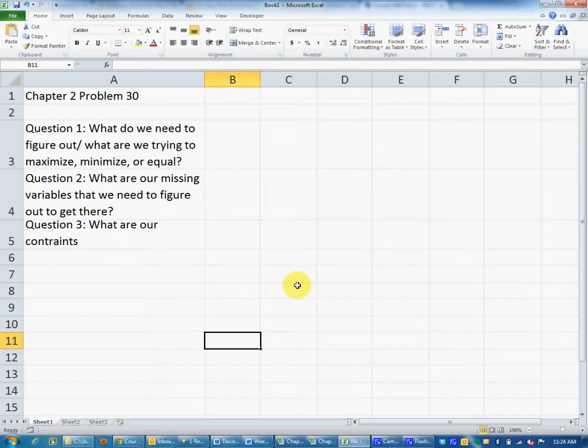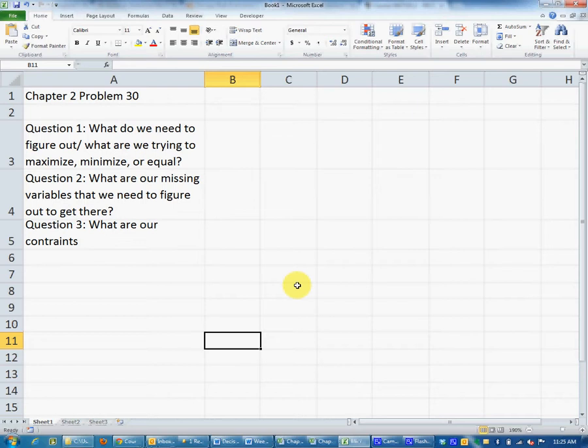What don't we know? They actually tell us what we don't know. They don't usually do that, but they're telling us. What will be our yellow cells? How many shares invested in Eastern Cable and how many shares in CommSwitch? Yeah, how many? Because it tells us right there. How much do we invest in Eastern and how much do we invest in CommSwitch?